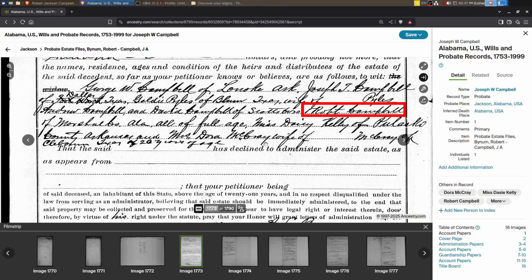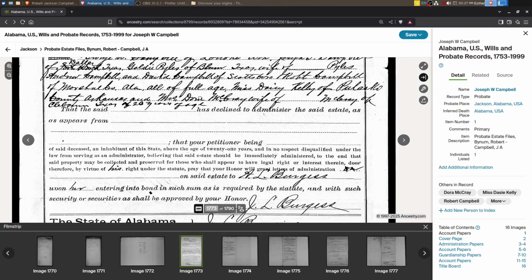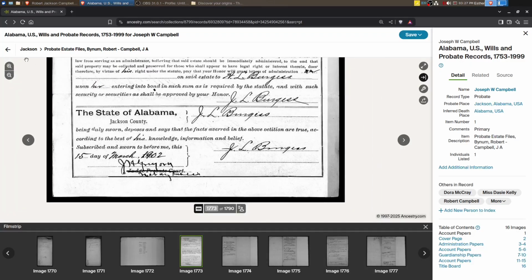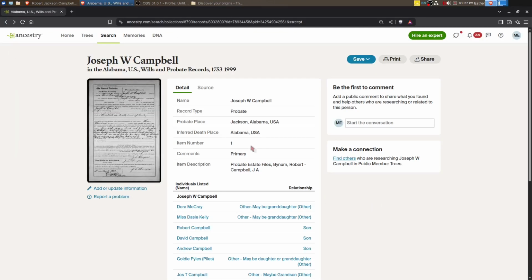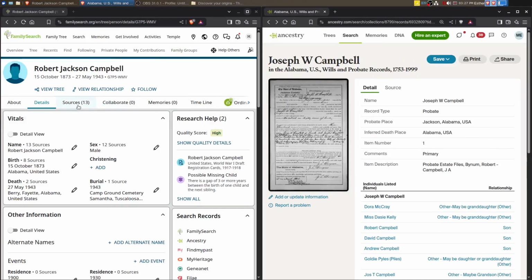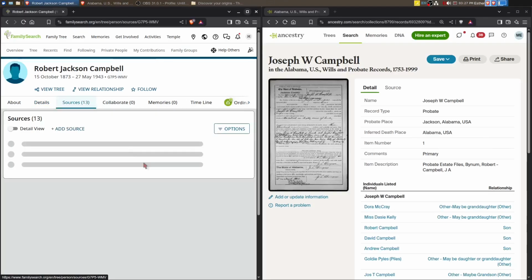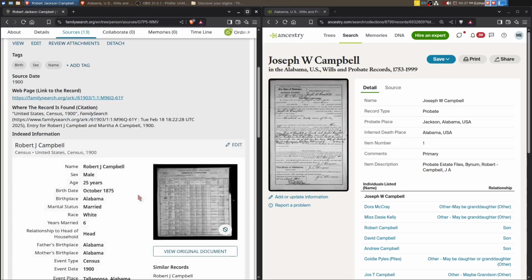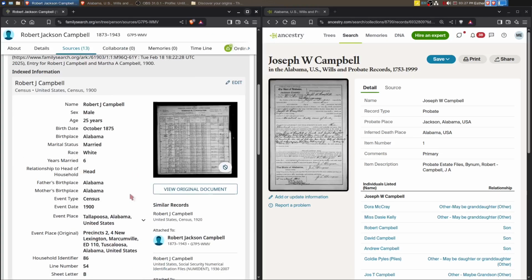Okay. So what was the date on this? 1902. Okay, so let's go back. It might be easier to just have FamilySearch up. Where is Robert Campbell living in 1900? So let's take a look. He's in Tuscaloosa, Alabama. That's pretty close.